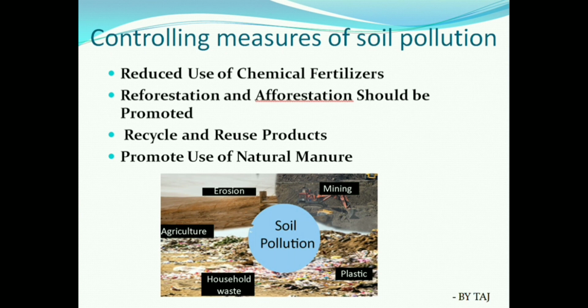And reforestation, nothing but growing a forest, I mean plants, and afforestation should be promoted. And another thing is reduce, reuse and recycle. These three are formulas: reduce, reuse and recycle. This we should adopt in our life, which will control soil pollution, also increase the healthy nature of humans, and promote use of natural manure, as I said. So that's all for today. This is about pollution and its types, definitions, causes, effects or consequences, and controlling measures.